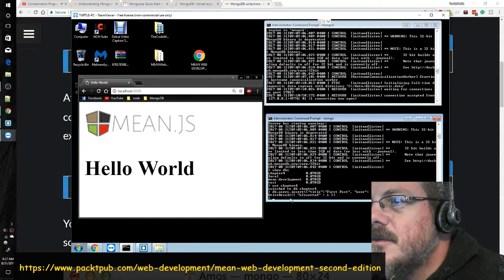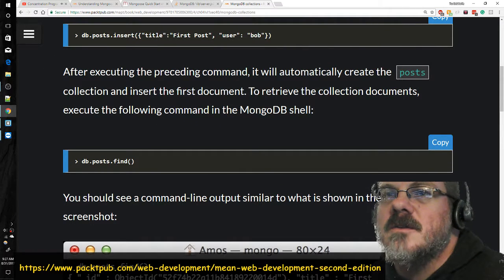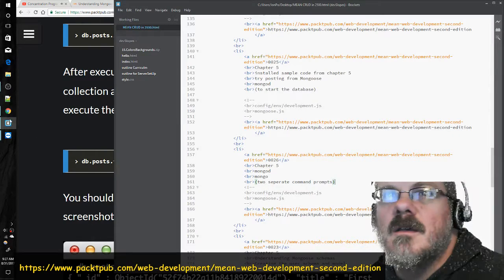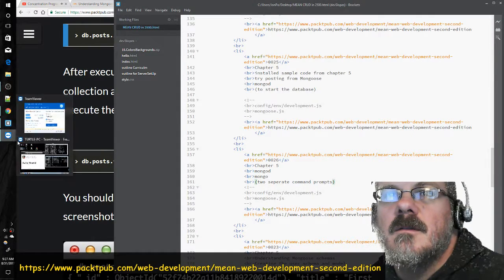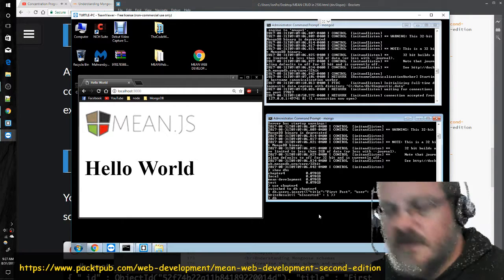So now, what was the next command after that? It gave us database post find. So let's try database users find. Database is a variable, kind of like a this.